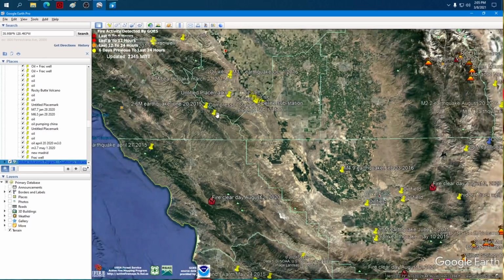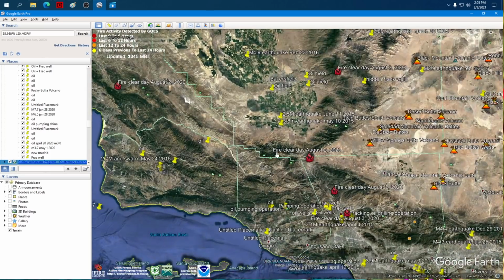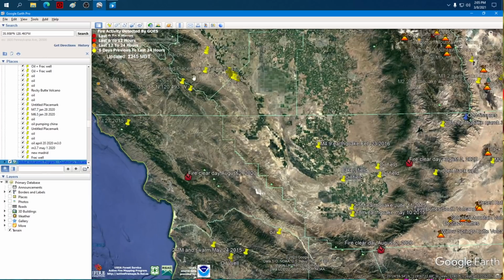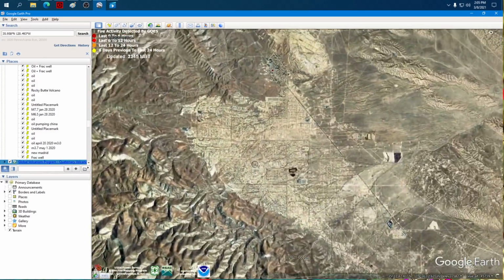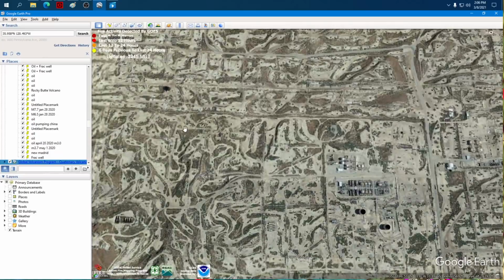One more time, this is the San Andreas, and our earthquakes come down to here and stop. But then they pick back up down here. Right down here. Why do they go down to Parkfield and stop, and then pick back up down here? Well, everywhere between Parkfield and all the way down here has been drilled right up to the San Andreas. Tens of thousands of times per spot.